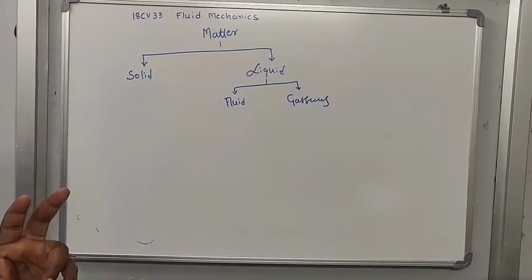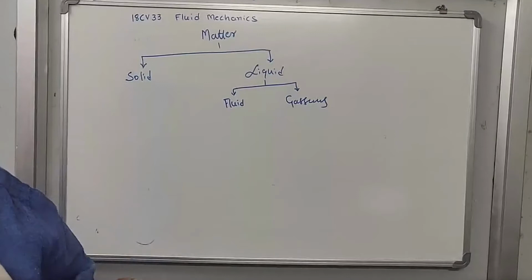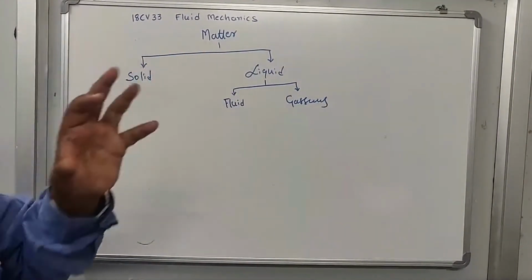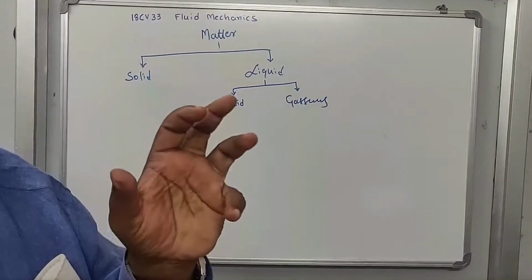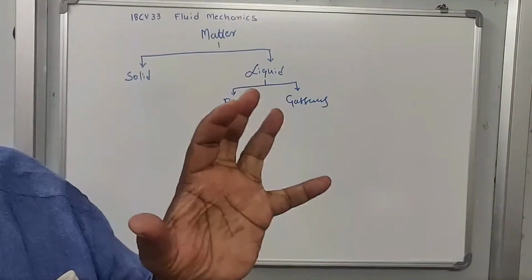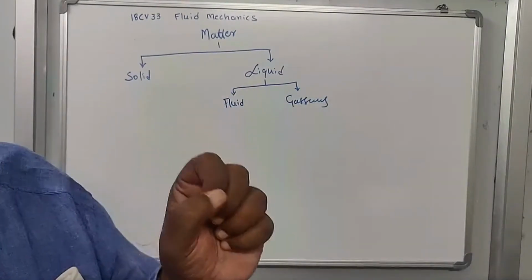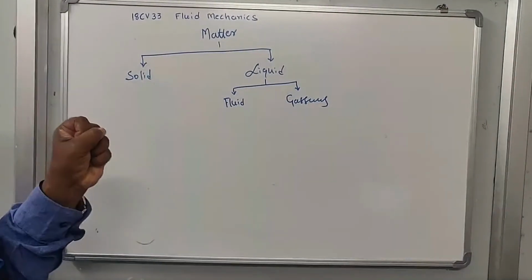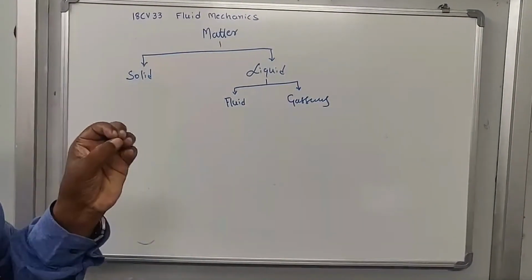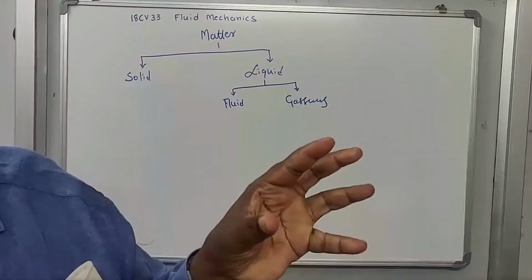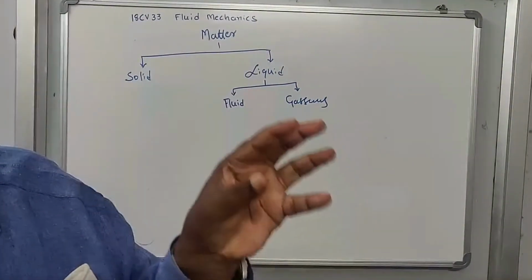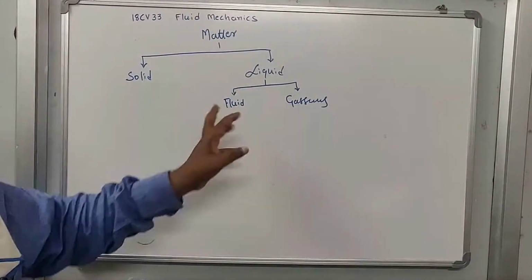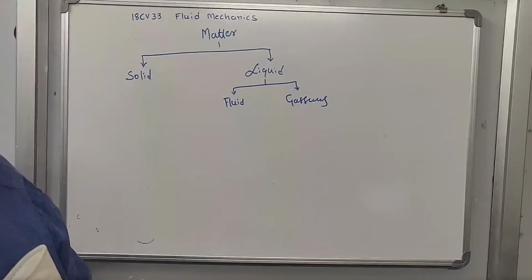The difference is the spacing of molecules in a given volume. If the spacing of the molecules is very close, then that form of matter is known as solid. If the spacing of the molecules is relatively large as compared with solid, then that form of matter is called fluid. So next, what is the basic difference?